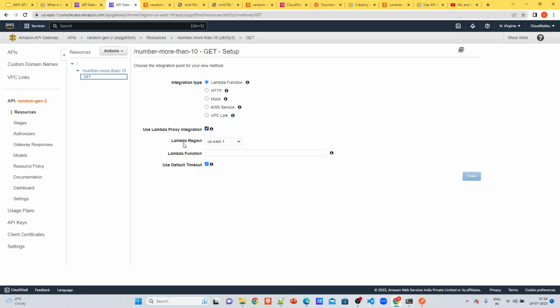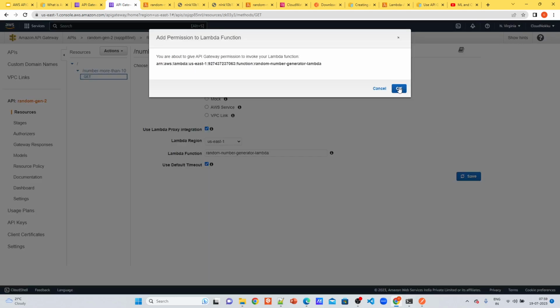So if you are requesting from your application, I mean front end, the complete request will be sent to the Lambda itself, and you can modify within the Lambda. And for the Lambda function, I will be keeping the one which I have created previously. I'm just saving it, and it is asking for API Gateway permission to invoke the Lambda function. That is fine.